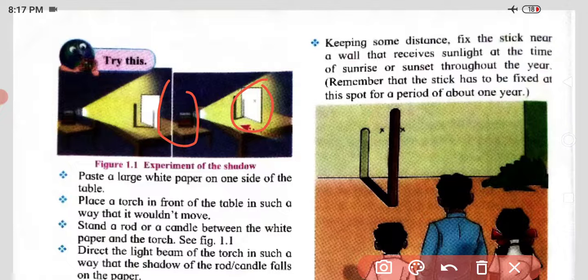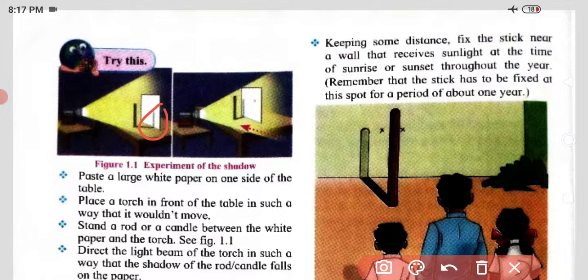Direct the light beam of the torch in such a way that the shadow of the rod or candle falls on the paper. Here you can see the shadow of the candle on the paper. Mark the position of the shadow on the paper.